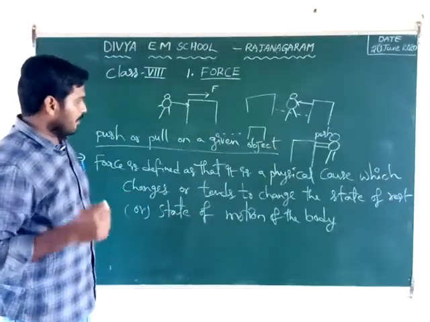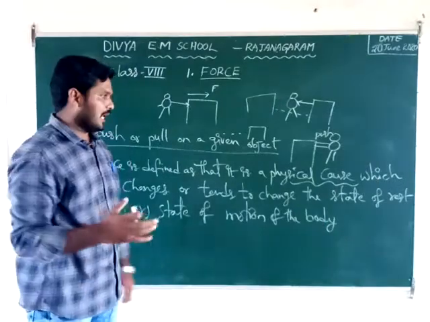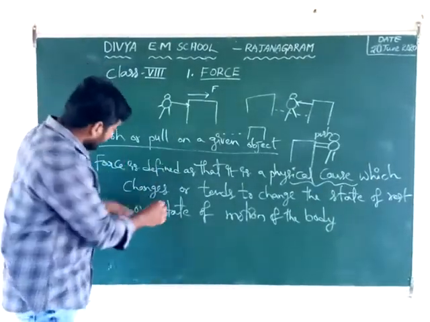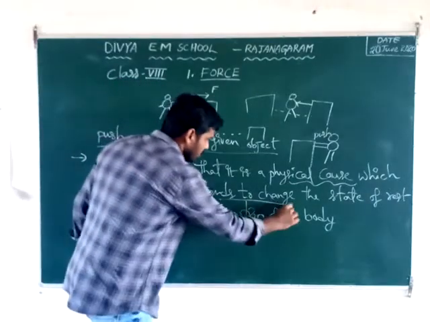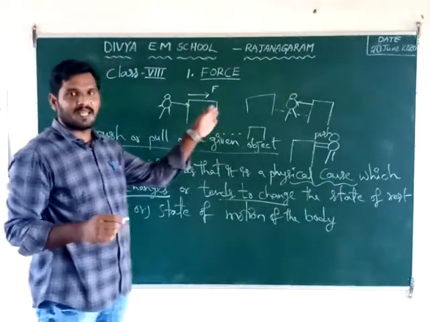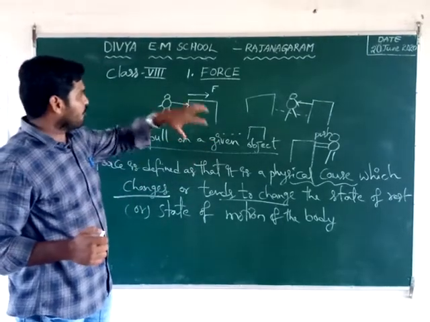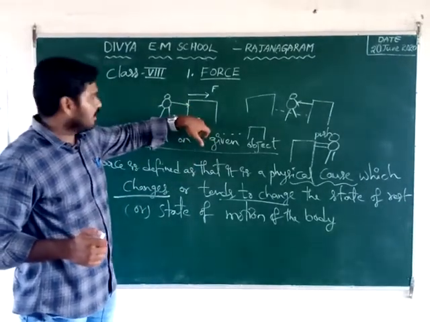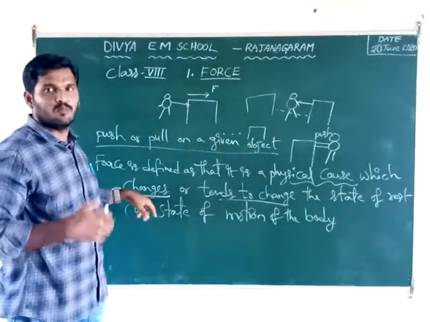What is the main term here? Force is a physical cause. That means it changes or tends to change. Here the table is at rest. We have to apply some force on this table. The rest body comes into motion.